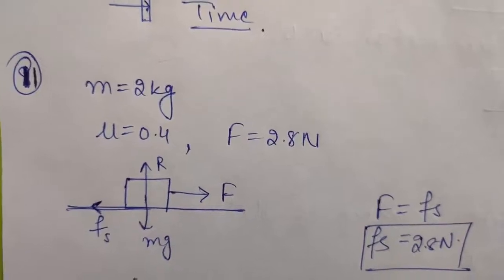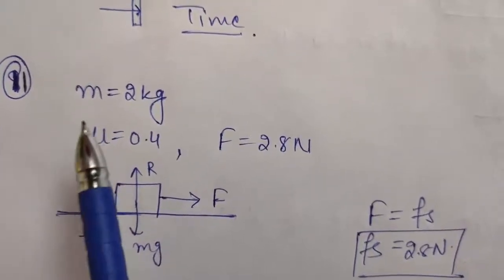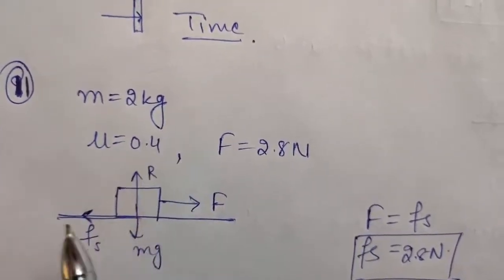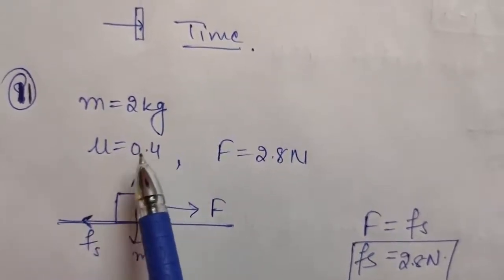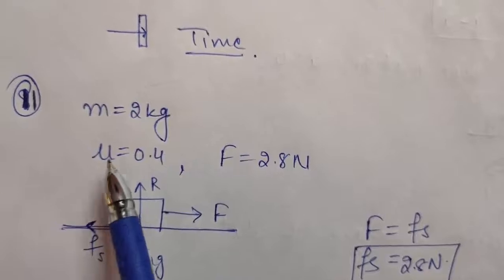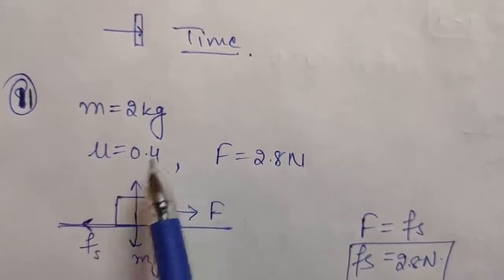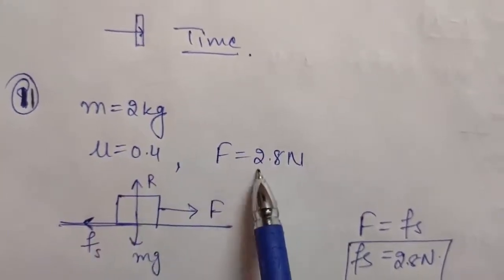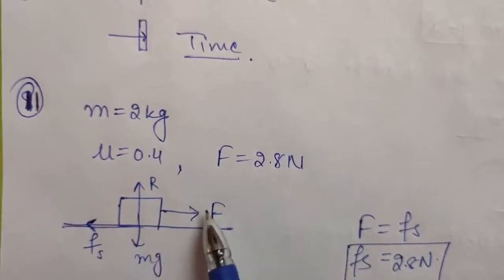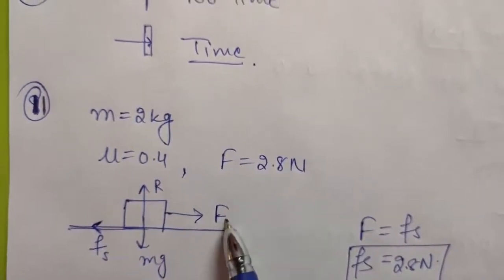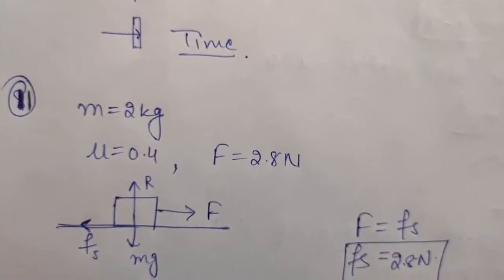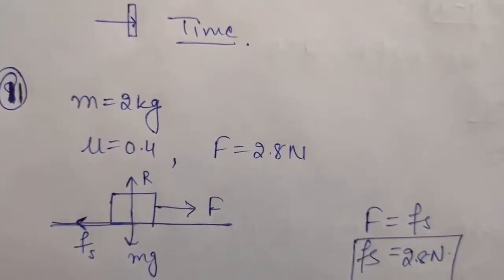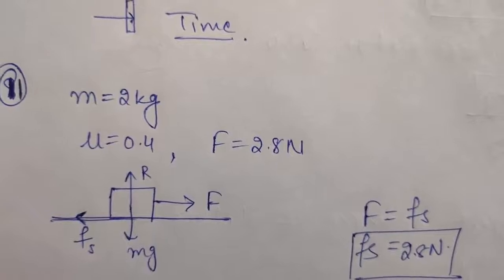In question number 11, it is given that the mass of a block is 2 kg, resting on a floor which has a coefficient of static friction of 0.4. A force of 2.8 Newton is applied in the forward direction. As you know, this force is in this direction, and the force of static friction will come in the downward direction. The question asks, calculate the force of static friction between the ground and the block.